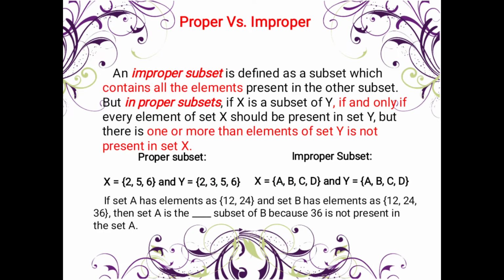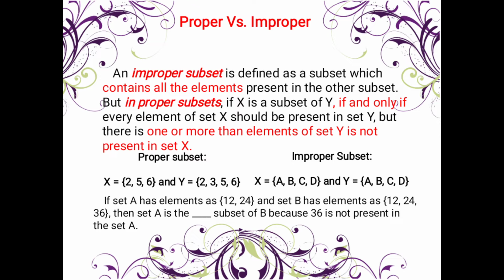An improper subset is defined as a subset which contains all the elements present in the other set. So whatever is in X is also in Y, and whatever is in B is also in A.